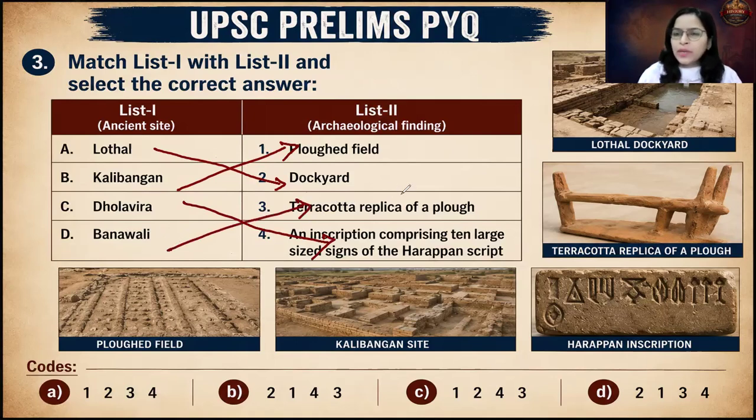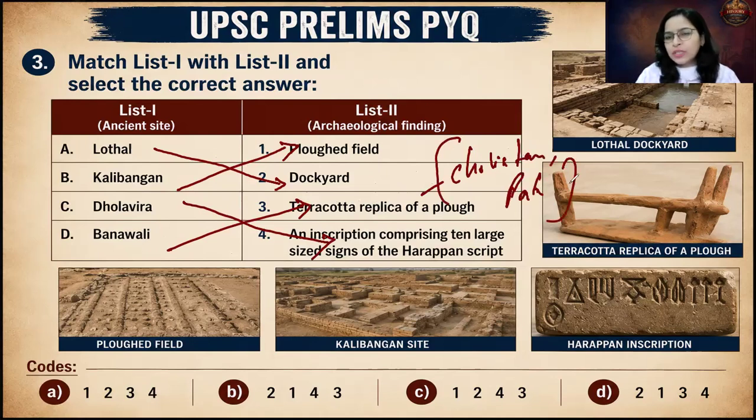There is one more site where archaeologists have discovered terracotta replica of plough. If you are able to recollect it, you can put it into the comment box. I'll answer it now. So the answer for this is Cholistan. It's in present-day Pakistan. So even in Cholistan, archaeologists have discovered the terracotta replica of plough. Okay. So what is the answer for this question? A2, B1, okay, C4 and D3. So B is the answer.